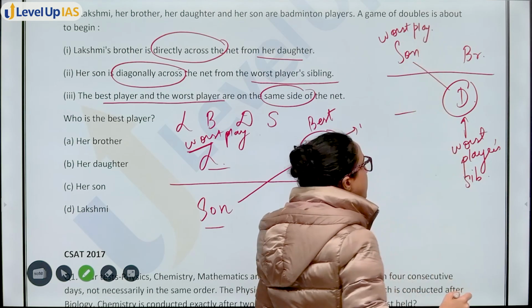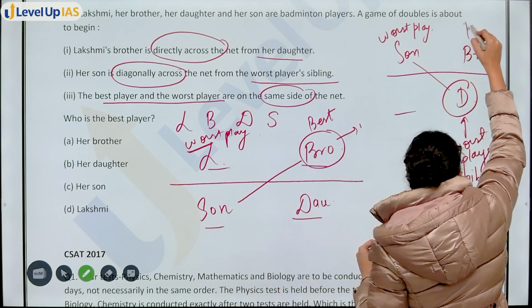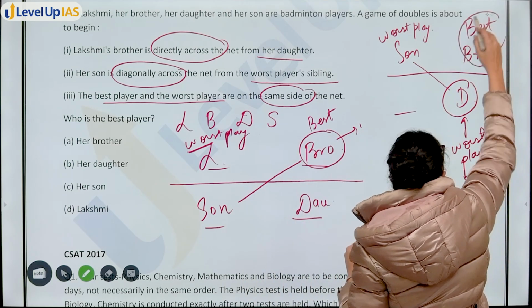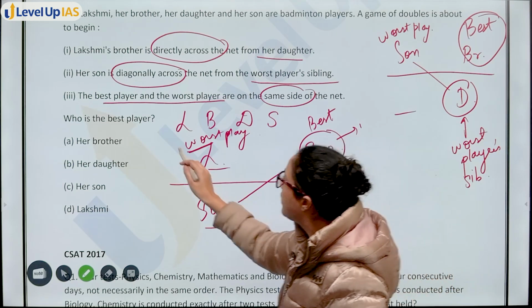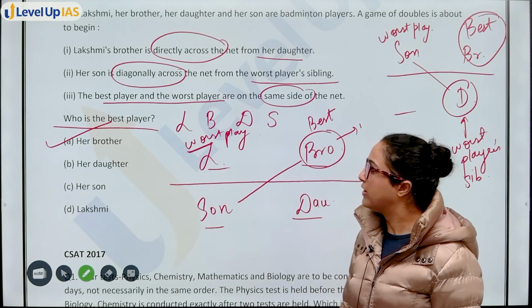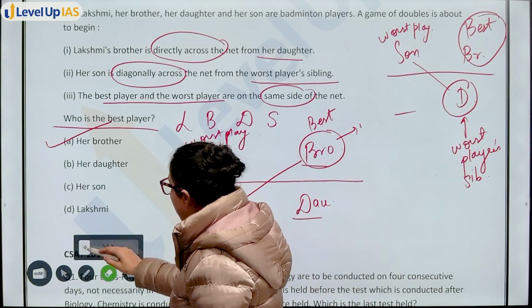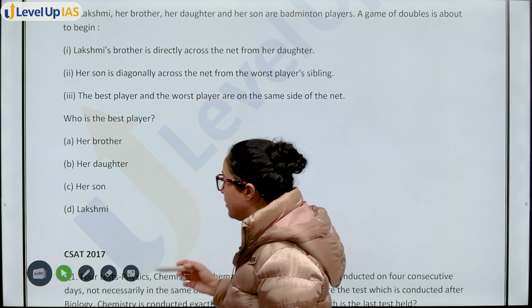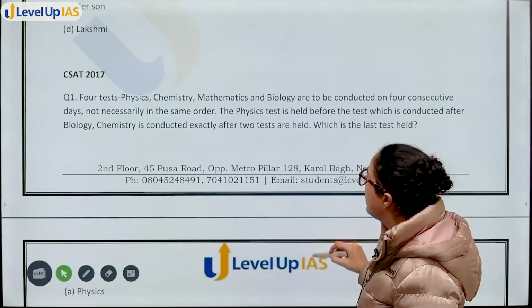And you know that worst player and best player should be on the same side. That means in this case also, brother is the best player. So in both the cases, who is the best player? Her brother. Option A will be your answer. Okay. So again, a moderate level question of arrangements.